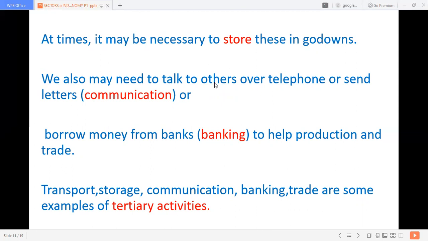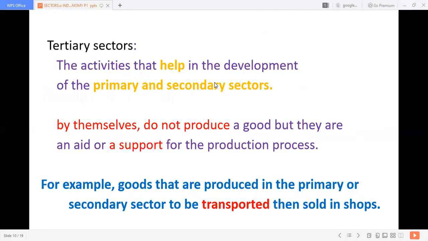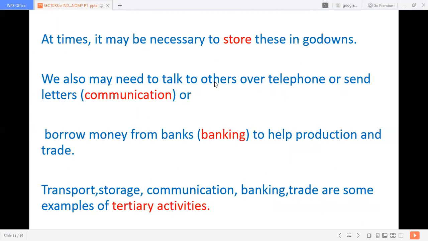We need to talk to others, so communication. We need money for that process, for purchasing a lorry or purchasing goods. We need money, so that is banking. These things like transportation, storage, I mean warehousing, communication, banking, insurance, and many other things, they are all known as tertiary sectors.